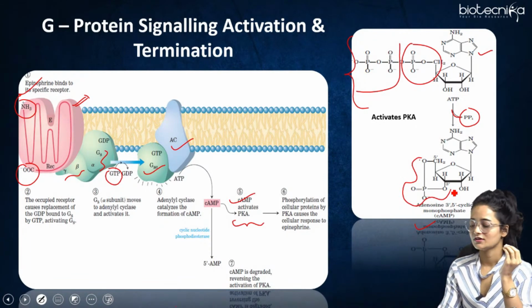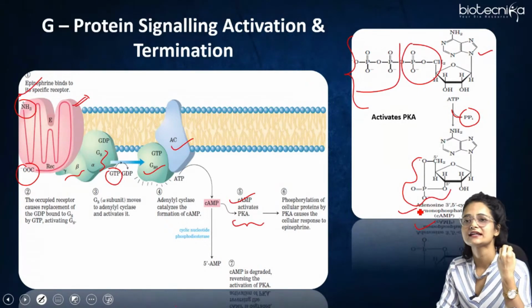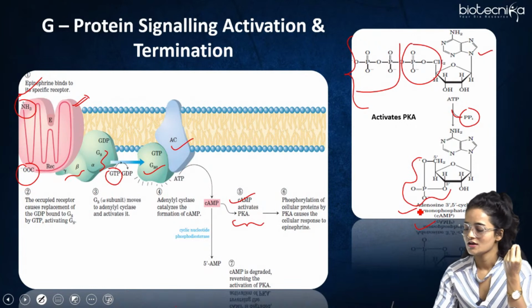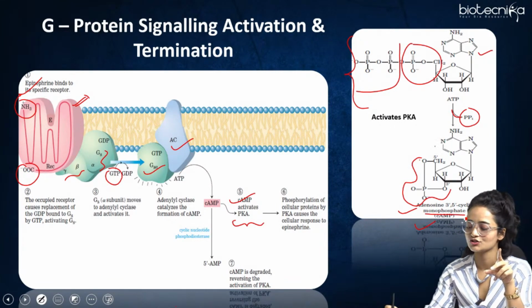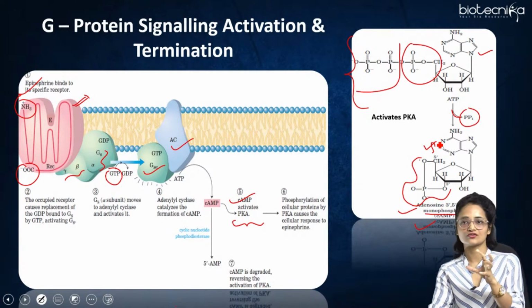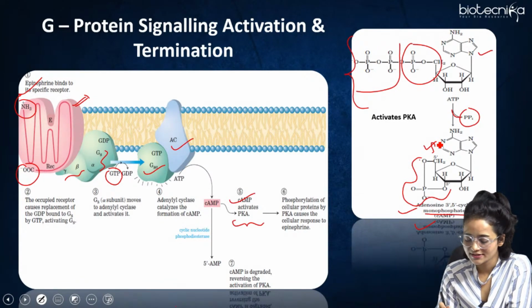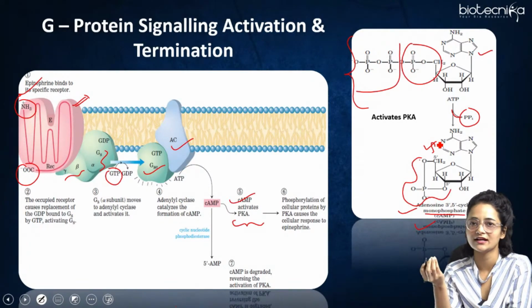So the major definition of cAMP is that it is an adenosine 3',5' cyclic monophosphate. There is a single phosphate present, in the cyclic form, attached to the 5' end and the 3' end. So this is the basic structure of cyclic AMP, right? Coming to this step, when the cyclic AMP is produced, it activates the protein kinase A.